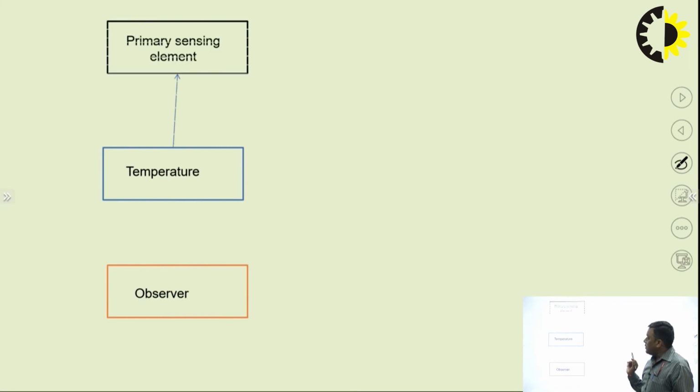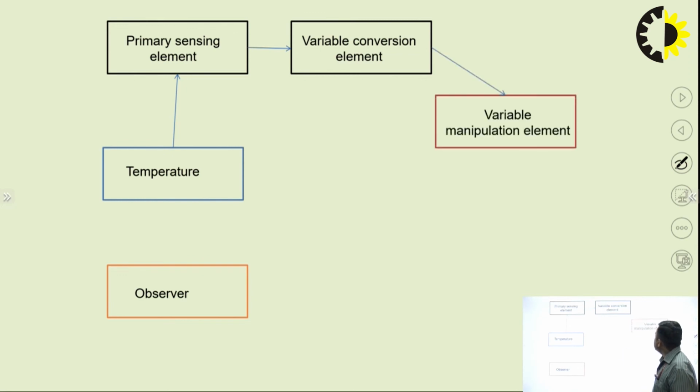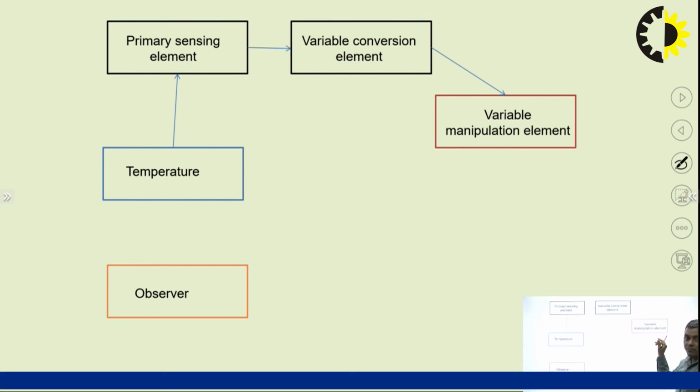For measuring the temperature, first it will be sensed by the primary sensing element. Then that temperature which is sensed here has to be converted into a processable signal. If this processable signal is a very small quantity, then it has to be amplified.